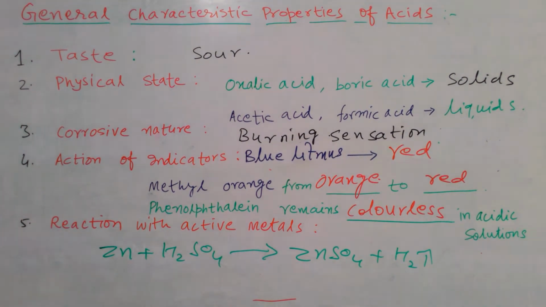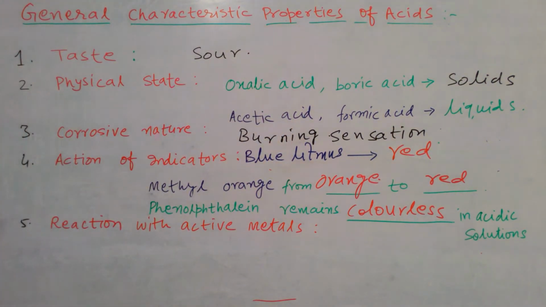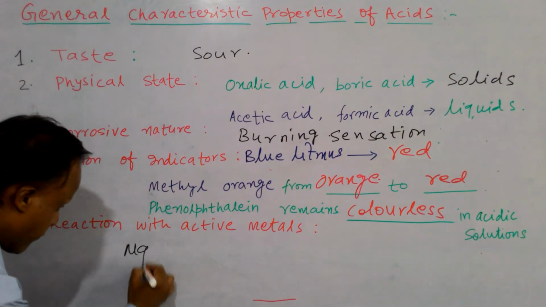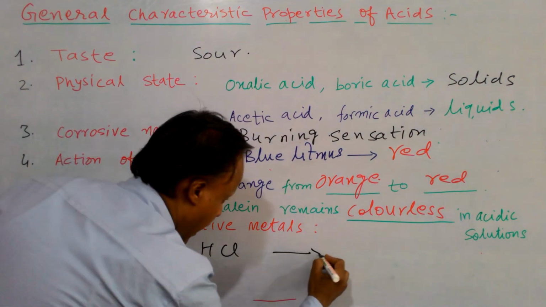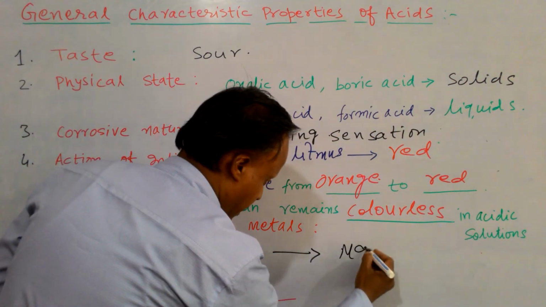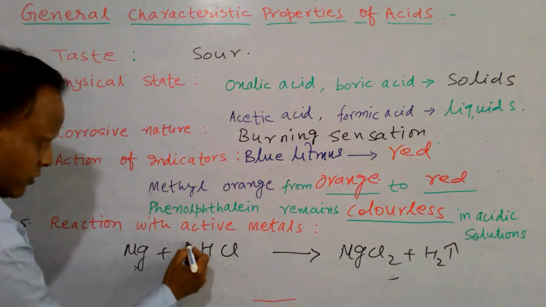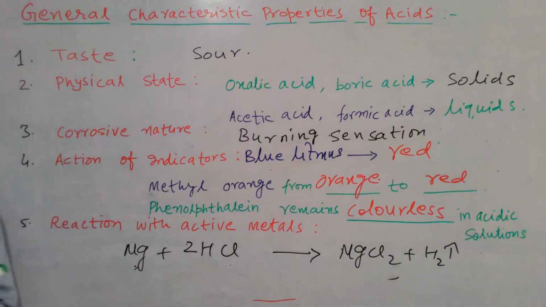Another example you can take. Tell me any example. How does hydrochloric acid react with magnesium? Tell me what it will form. If hydrochloric acid reacts with magnesium, they form magnesium chloride and hydrogen gas. So magnesium is a metal; it reacts with hydrochloric acid to form MgCl2 plus H2. Balance it: we have 2 chlorine, so 2HCl and MgCl2.